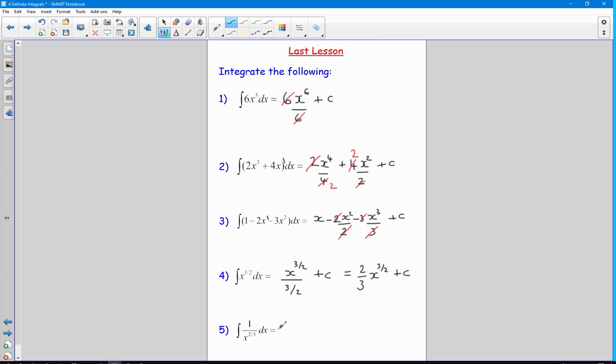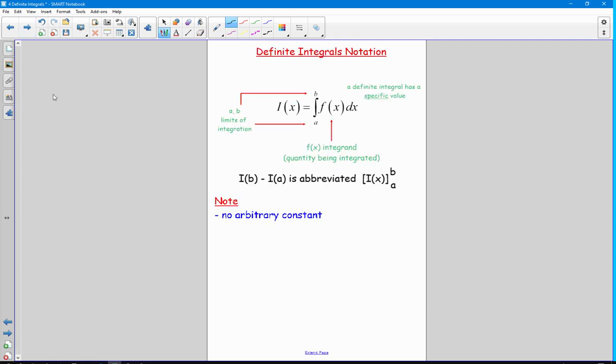And this last one, I need to write it in standard index form first, so this would be x to the negative 2 over 3. So when I integrate that, I get x to the 3rd, divide by the new power, which is a 3rd, plus c, and dividing by a 3rd is the same as timesing by 3, so I get 3x to the 3rd plus c. So we're going to have a look at what we mean by a definite integral.